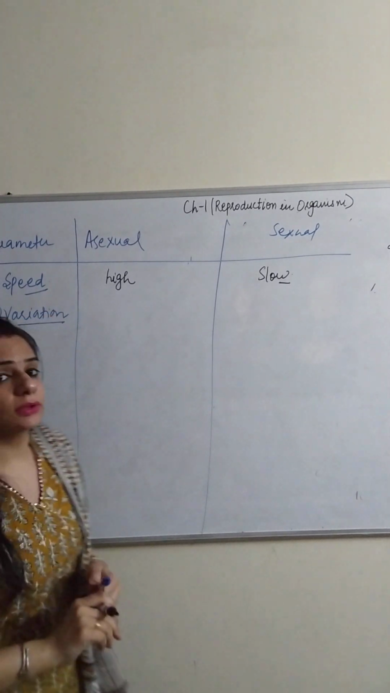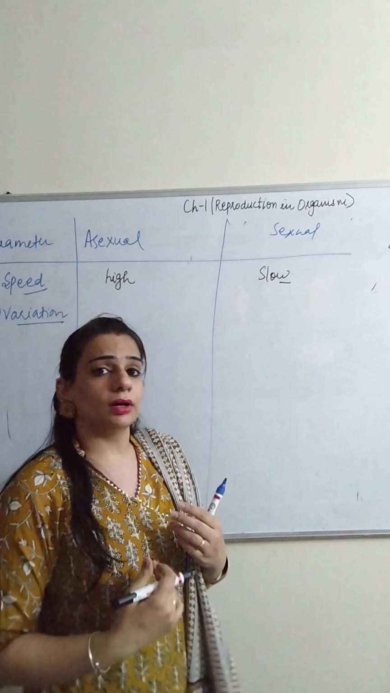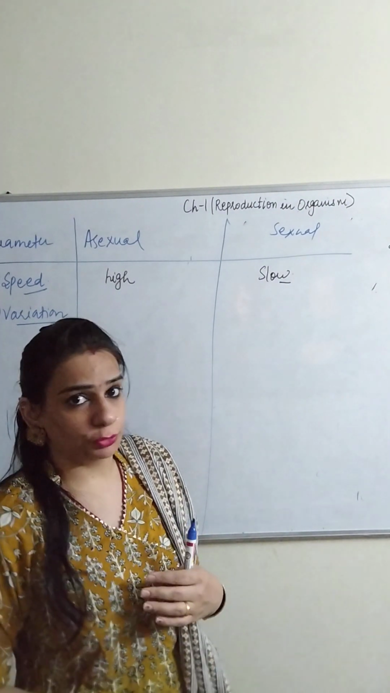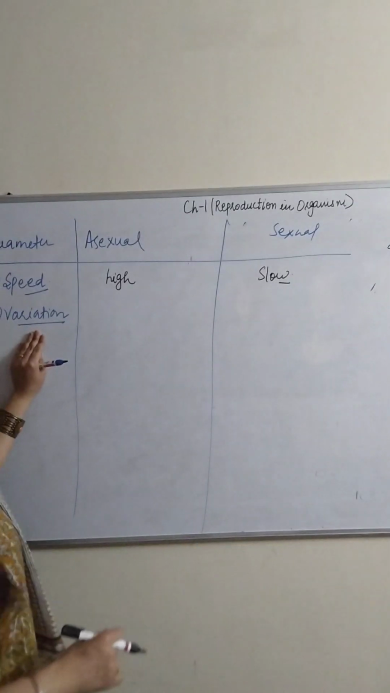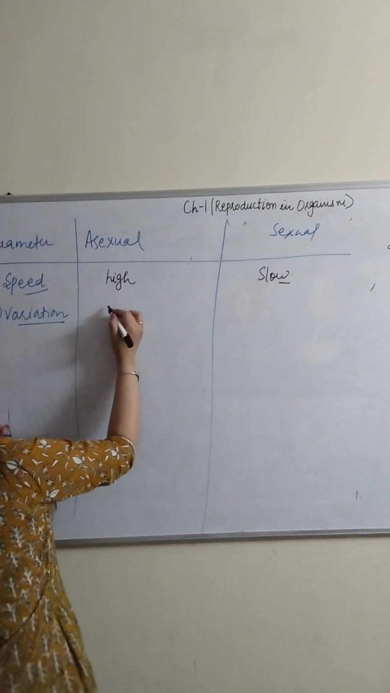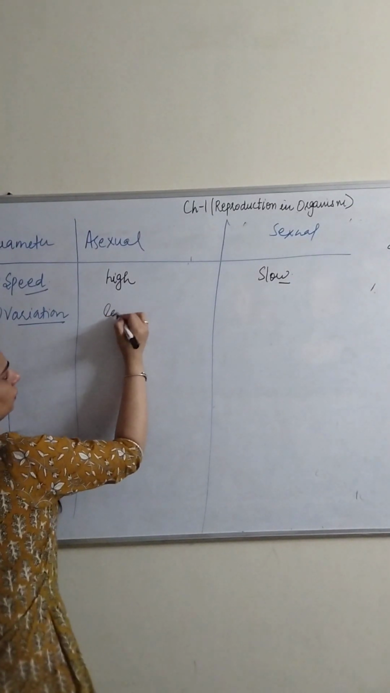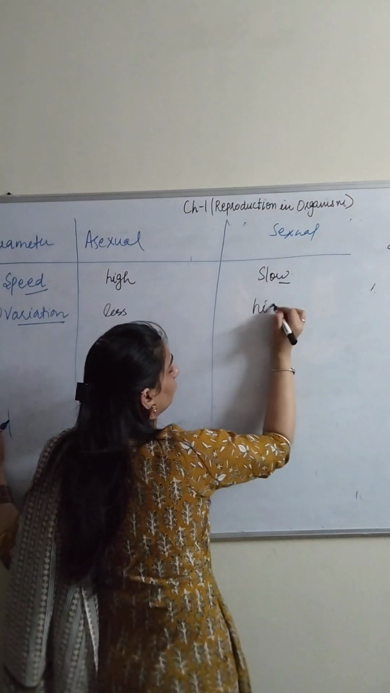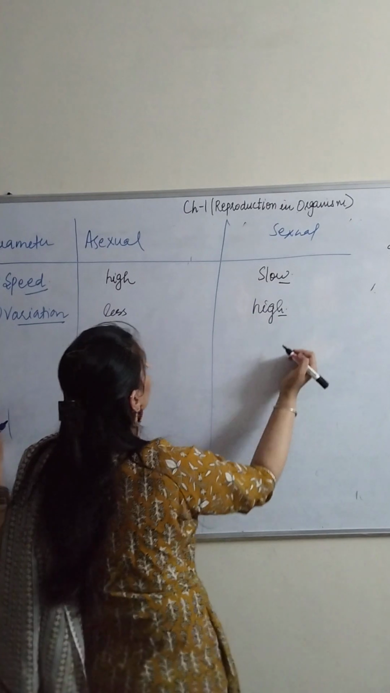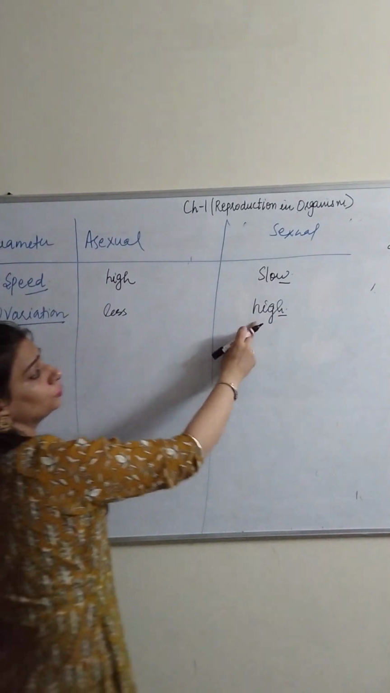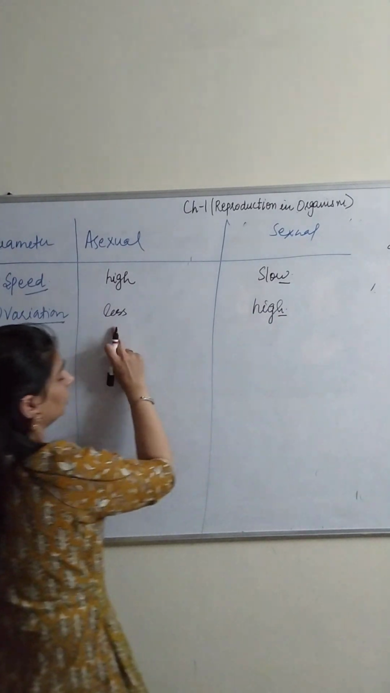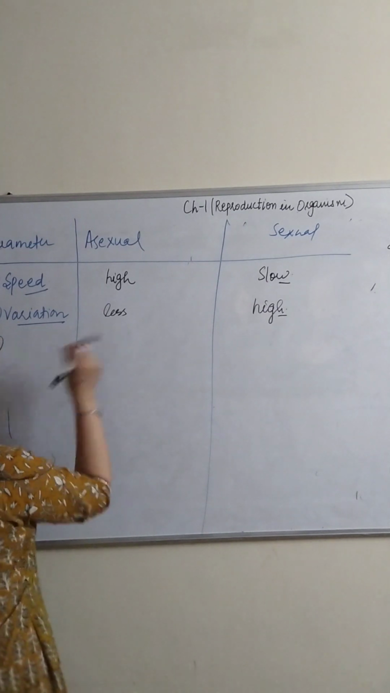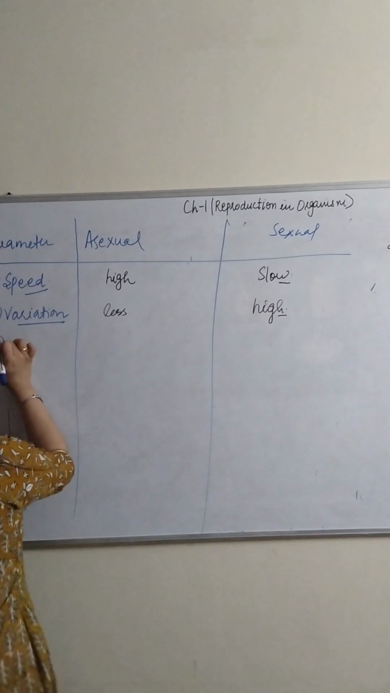What do you mean by variation? That changes are produced in between the parent and the offspring. So what is variation? In asexual reproduction, variation is less in number, but in sexual reproduction, variation is high in number, because there is a fusion of the two gametes. In asexual reproduction, it would be a single gamete only.